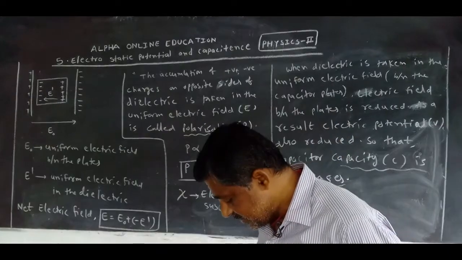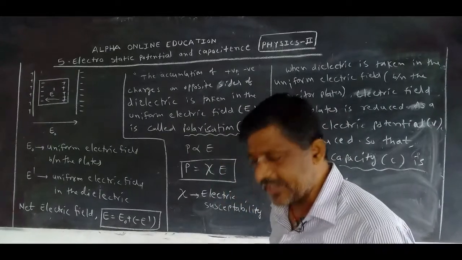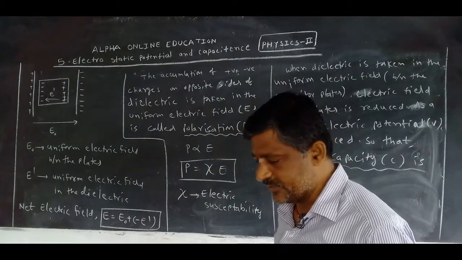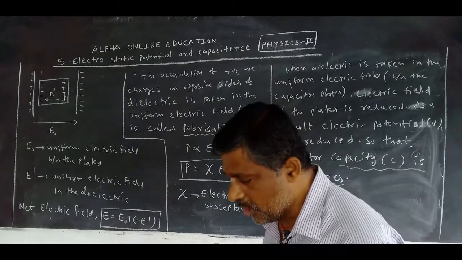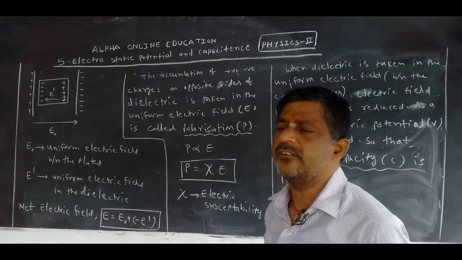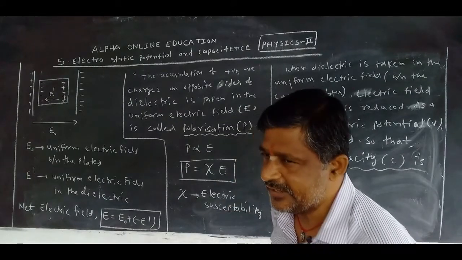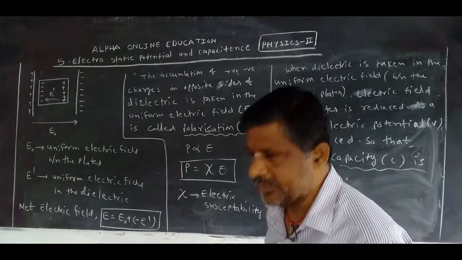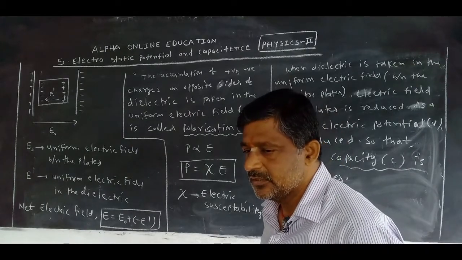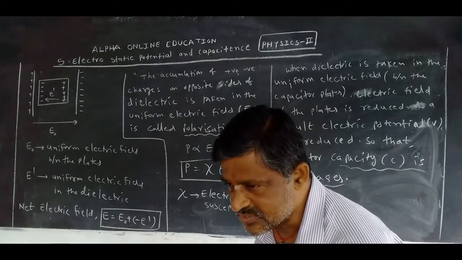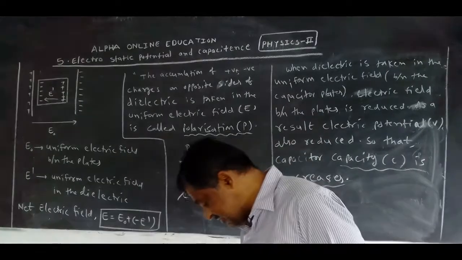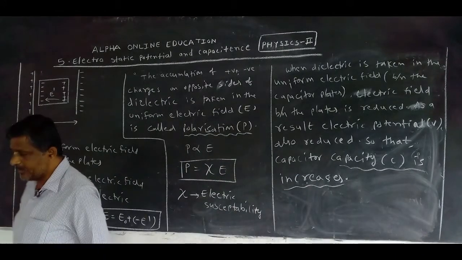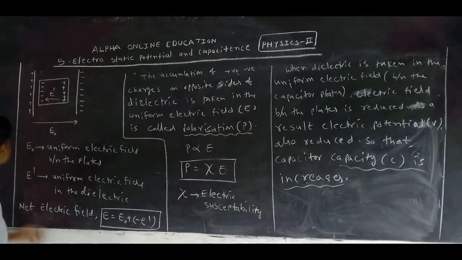This is the main advantage. What is the main advantage of a dielectric? We establish a strong potential difference within a small distance apart.